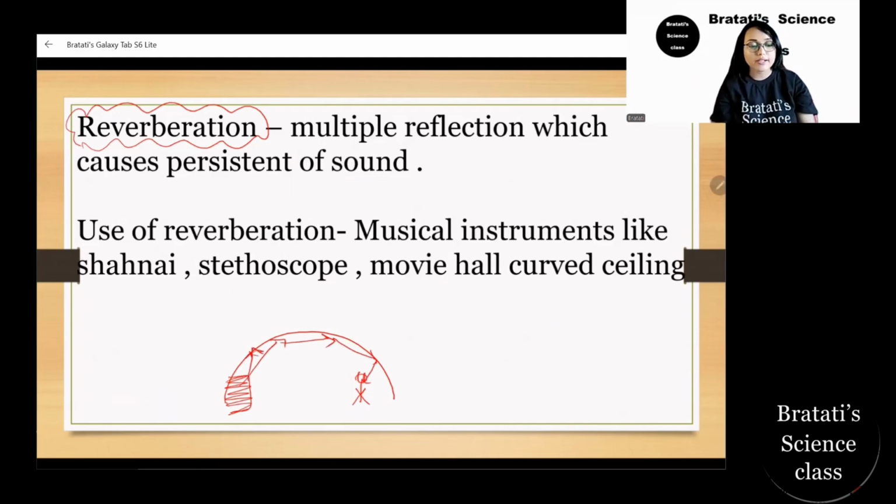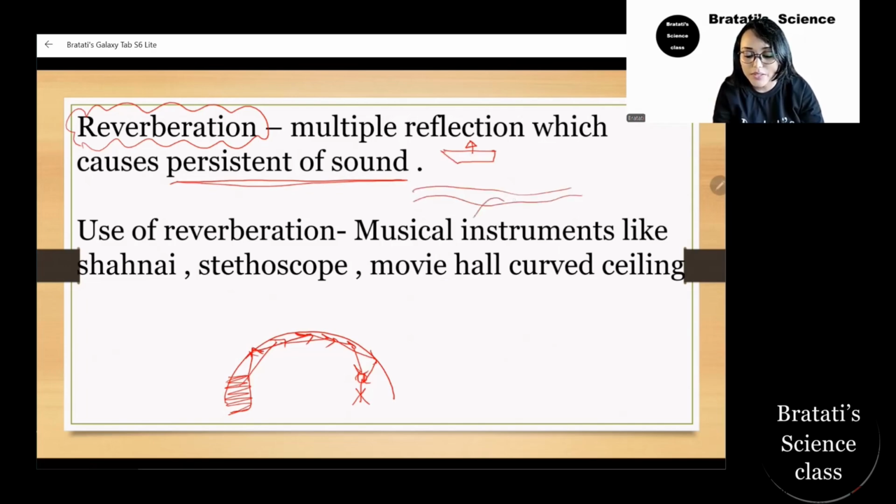So the sound is reflecting more than one time, and that persistence of sound is called reverberation. These reverberations can be used if there is a ship in the ocean and there is some iceberg or some hills. They have a transmitter and a detector. This is the transmitter, and this is the detector.